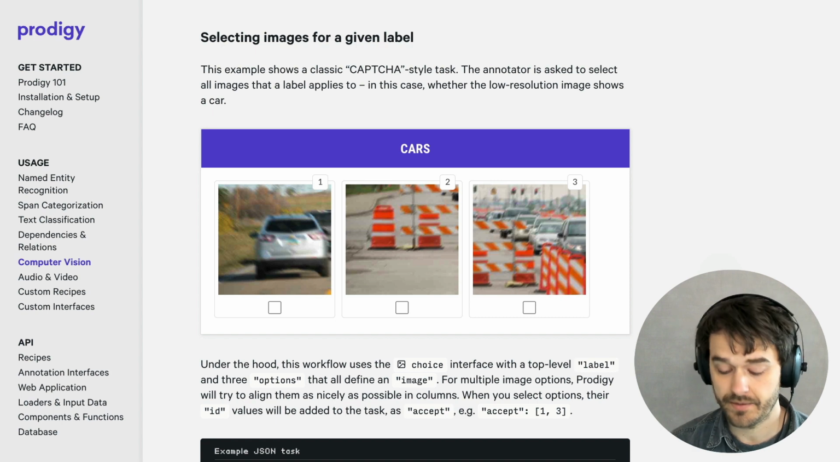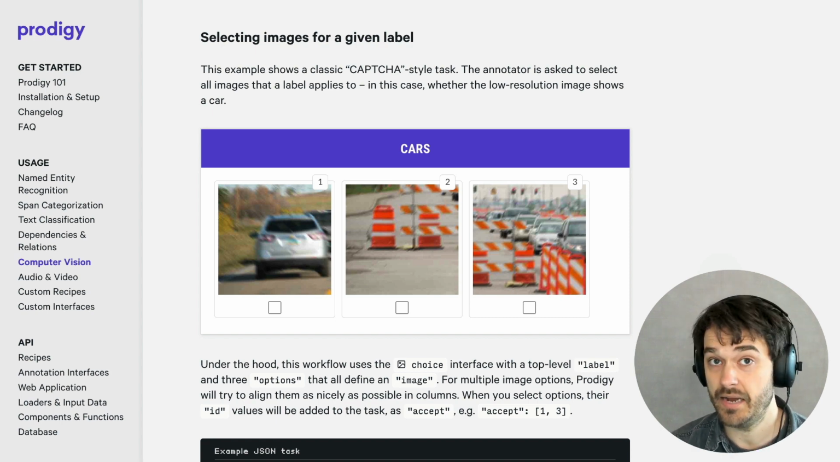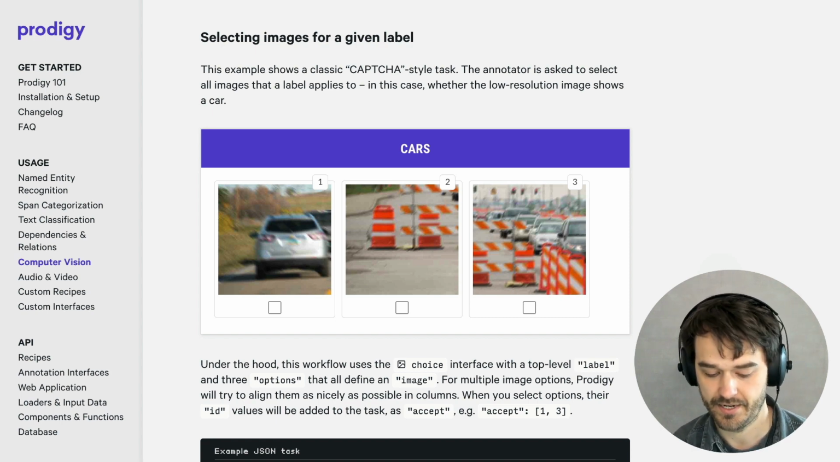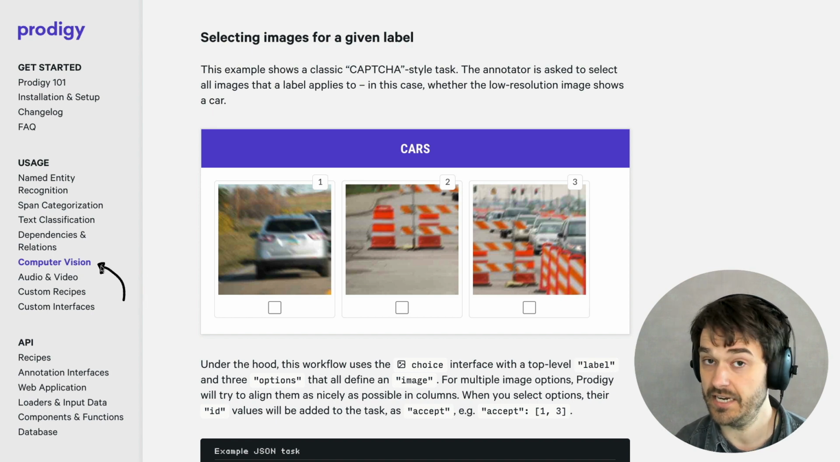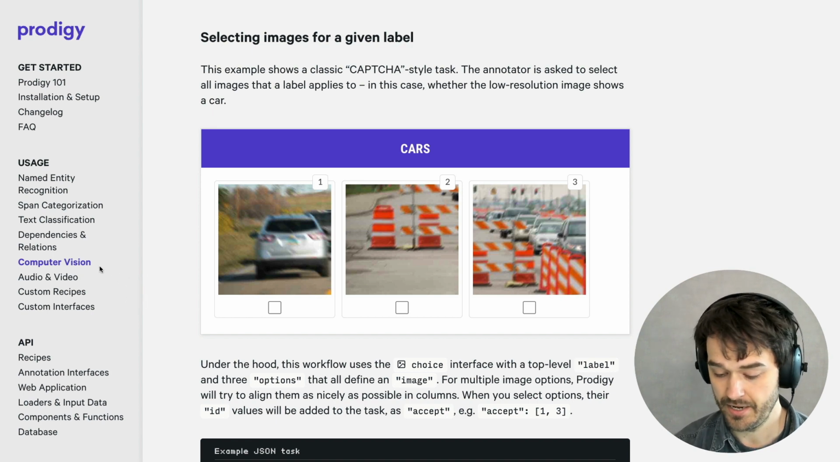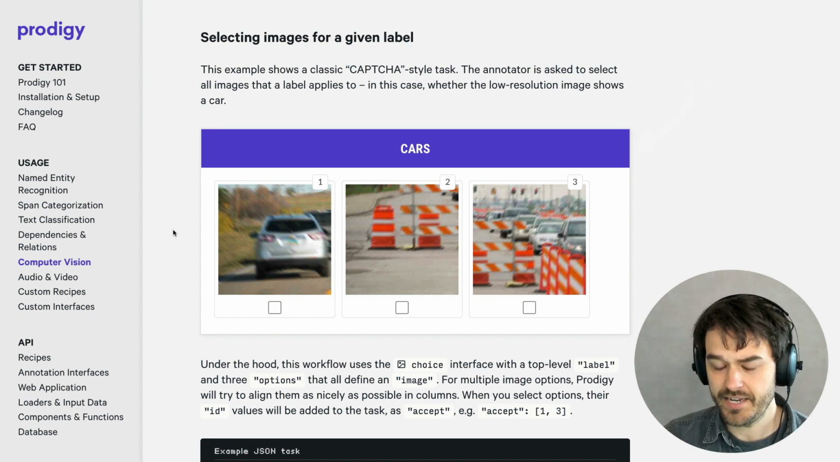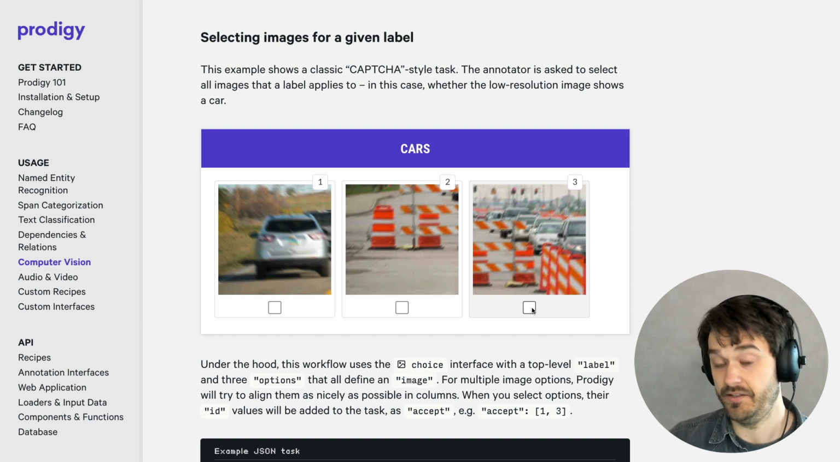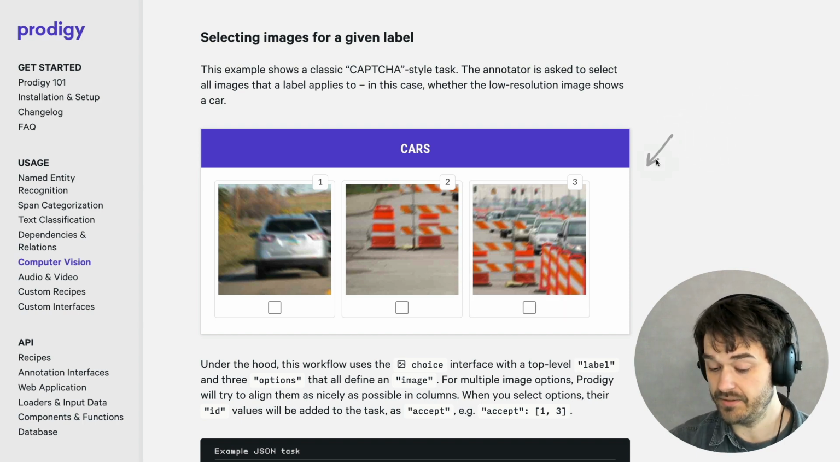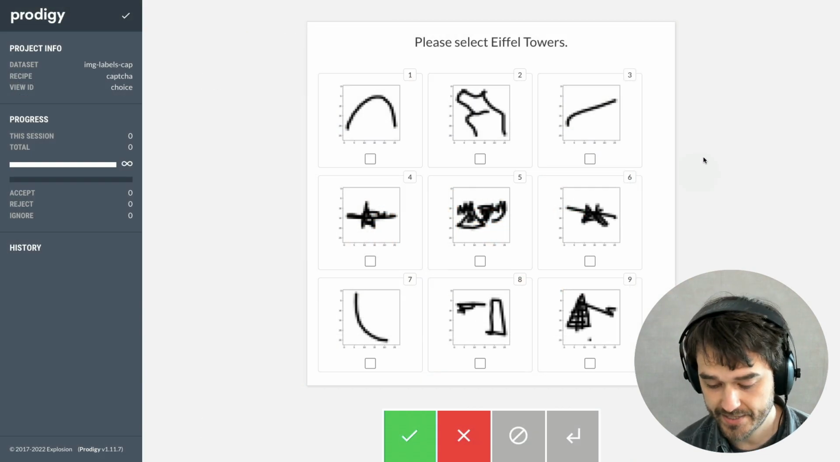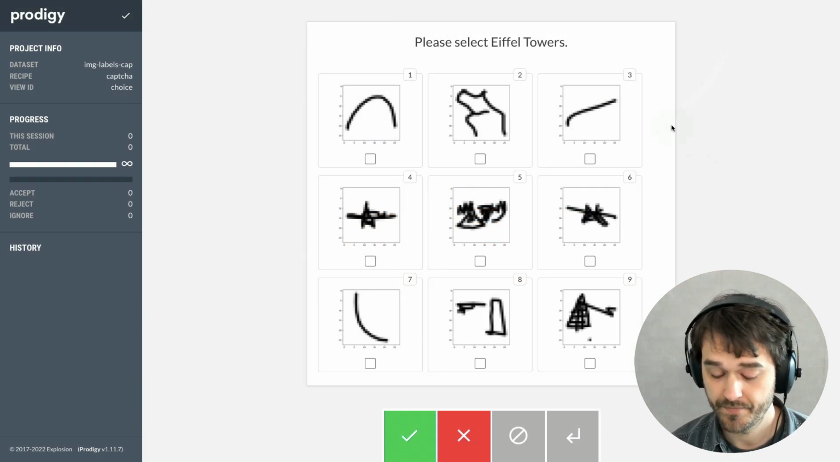Now, as luck would have it, there's actually a neat little section on how to build this CAPTCHA interface. If you go to the computer vision segment of the documentation page, and if you scroll down a little bit, you should see this little demo. And in this case, you just see 3 images, but you do see this interface where you're able to click and you're able to light up certain images and not others. And I'm thinking that this layout, but in a 3x3 grid, is going to work quite well. And in fact, here's what it looks like.